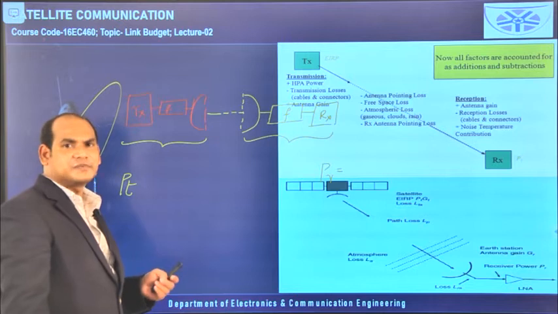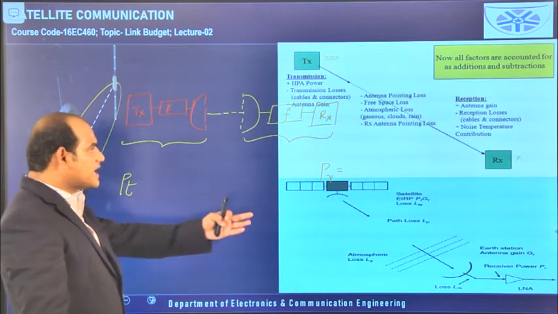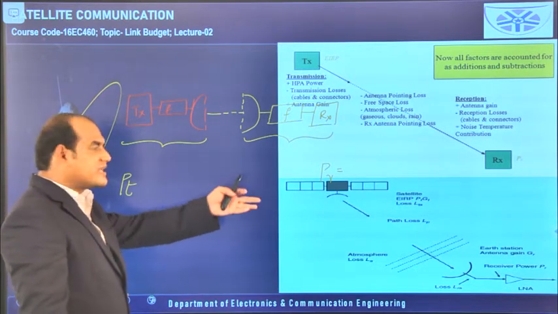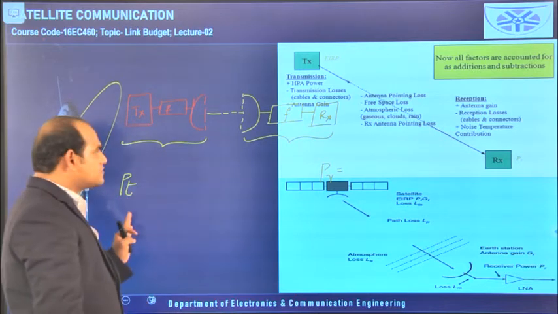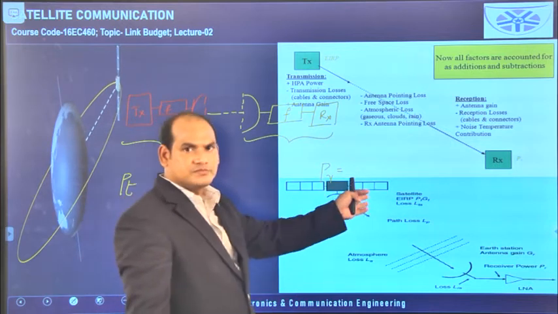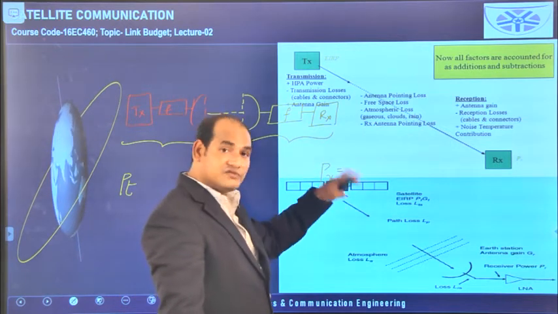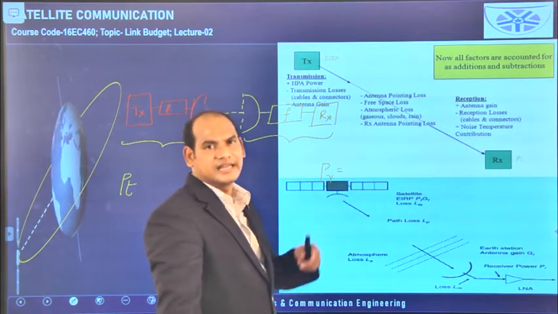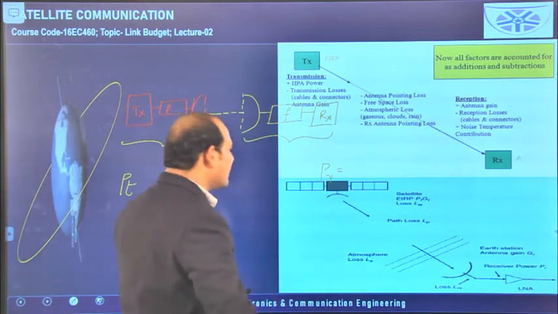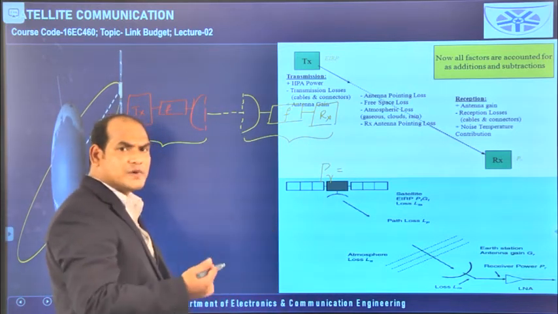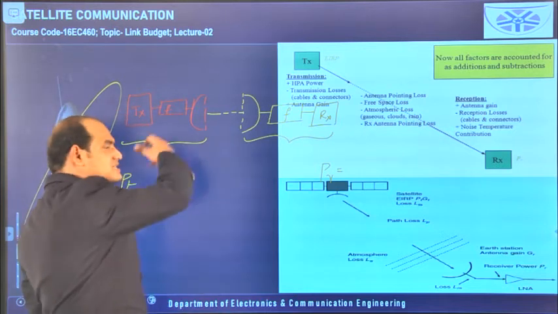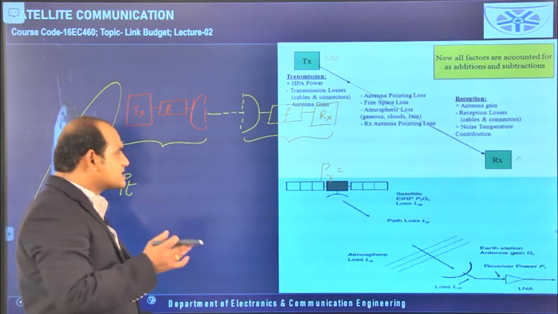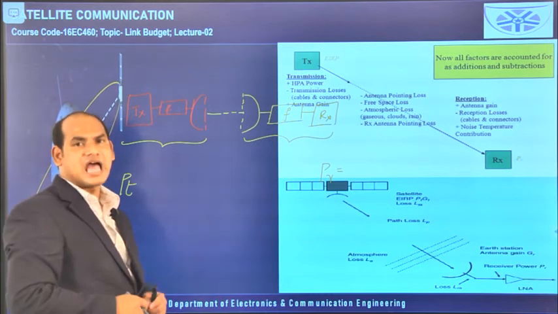This chapter, link budget, is about how much PR we are getting for the PT we transmit. Compulsorily we will not get PT here. The received power is less than the transmitter power, because of all the losses we have discussed till now.